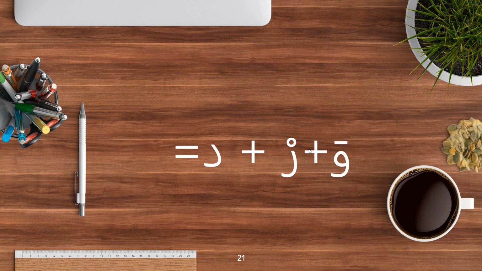Let's see some examples. Here we have these letters, and we are going to make some words out of them. If we look at all of these letters, we will find the wa, the ra, and the da. Wa is a one-way connector.